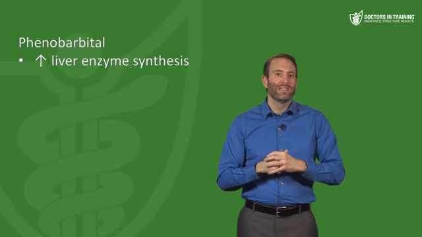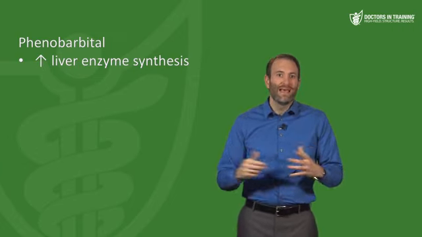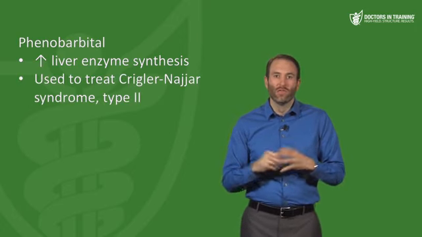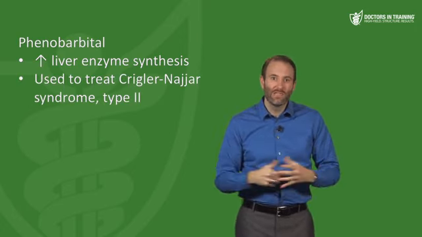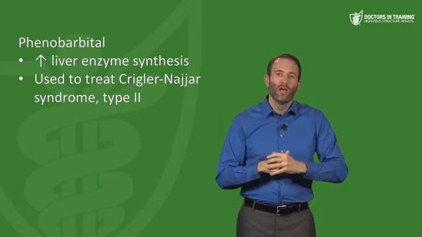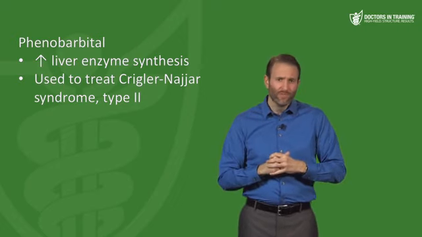One other interesting use of phenobarbital, which we'll probably discuss in the GI videos on the hepatobiliary system, is that phenobarbital can increase liver enzyme synthesis, also known as enzyme induction. And that can be useful in treating something called Crigler-Najjar syndrome type 2, where the liver is deficient in the enzymes needed to process bilirubin. So by giving phenobarbital, you can ramp up the production of those enzymes. And we'll go into more detail in those videos.